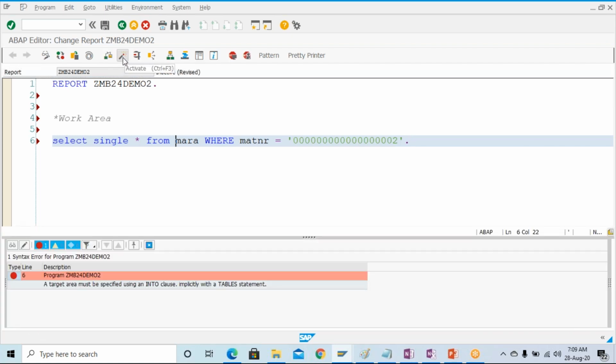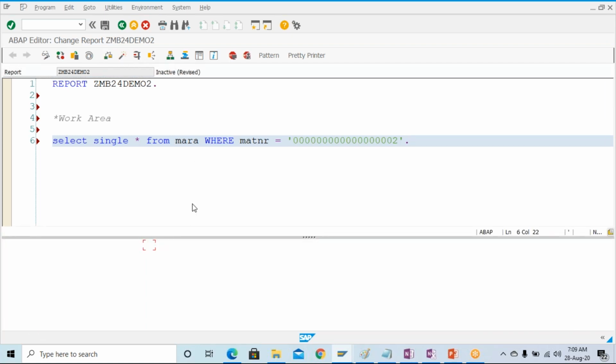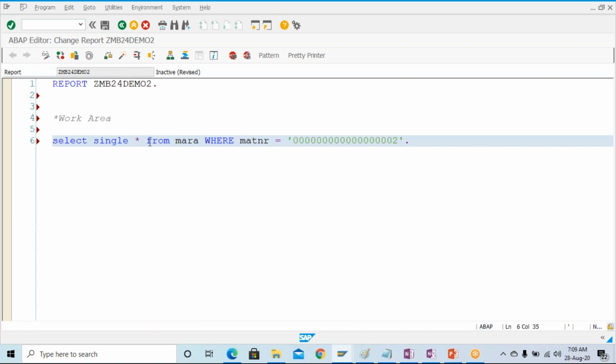And here, what I'm trying to tell you is, suppose you want to fetch a single record from the database table, from the database layer. You would require something where you can hold the data, where you can put the data, right? From the MARA table, you want to get all the information. A star means all the fields. I want to get all the fields.